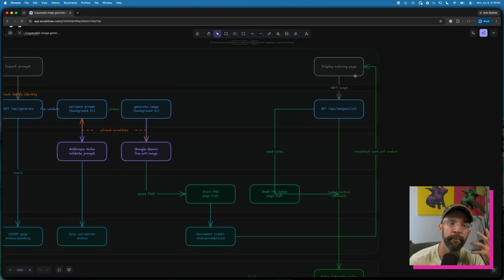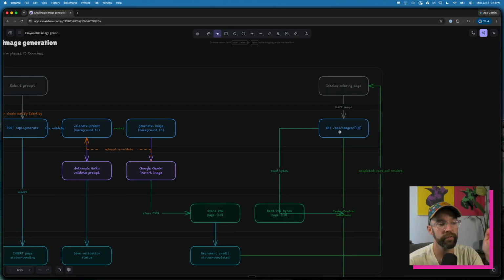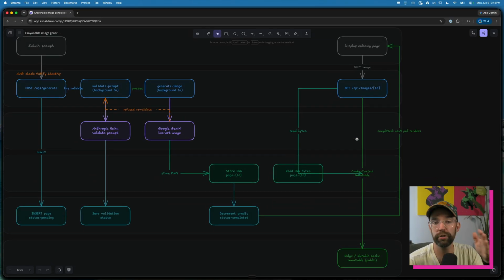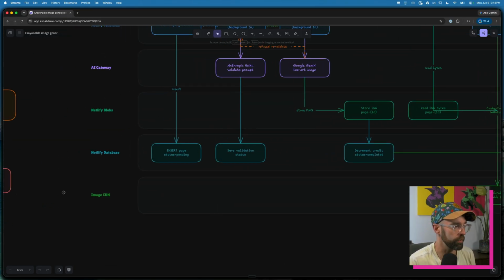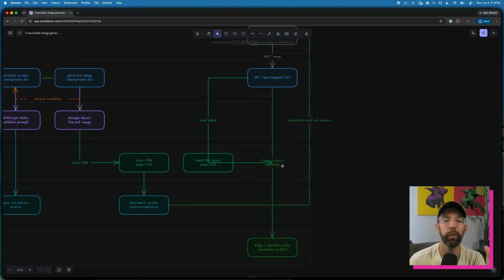So anywhere where that generated coloring page is shown, what's happening is we're hitting /api/images/ the ID of that image. And what we do then is we're over here, we're hitting the image CDN. So we have a route that then passes through the image CDN, which enables us to do transformations on the image. And we use the source of that image. These arrows are a little bit messed up, but the source of that image is then the blob. And that's a little bit tricky.